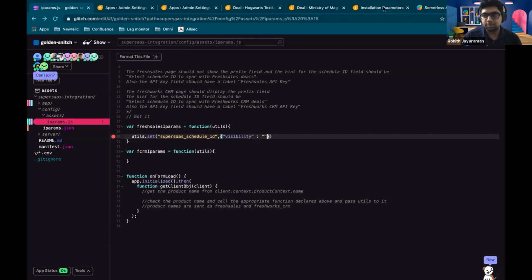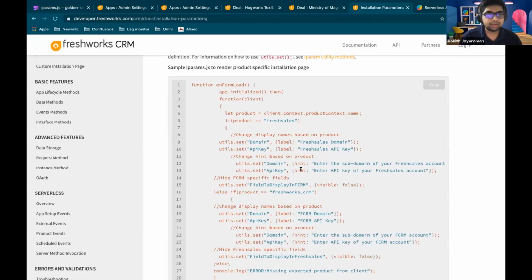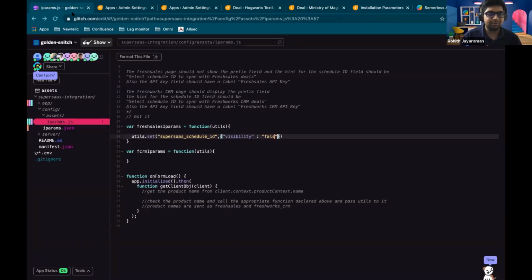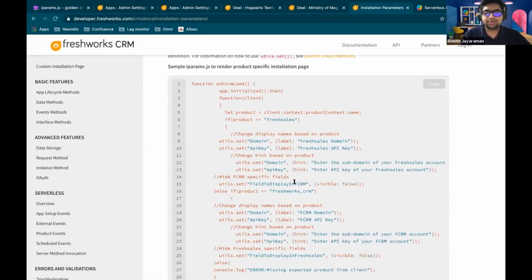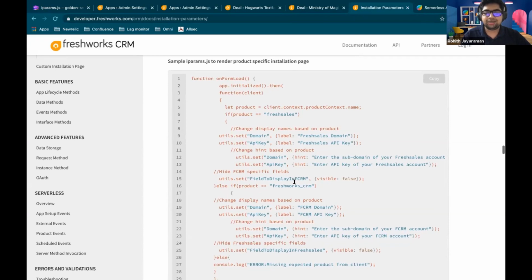Okay, I'm not sure if that's the key name. Okay, it's my bad. It's visible, not visibility. That's a very minor change. Can I get the documentation link in the chat, please? Yeah, I think somebody just posted it in the chat. Thanks. In case you want to just have it on your screen.